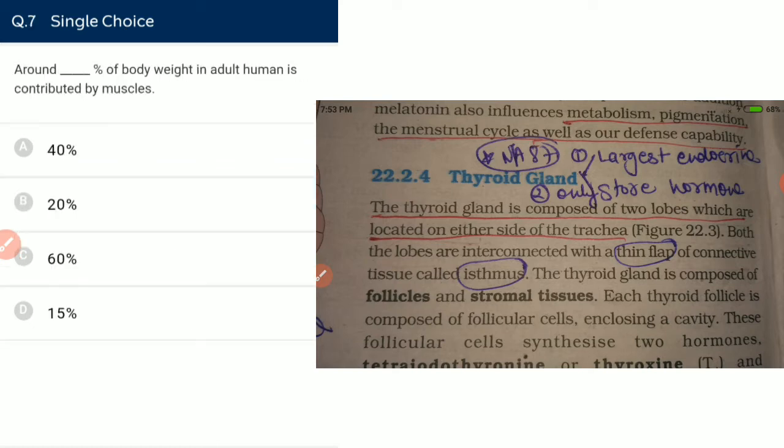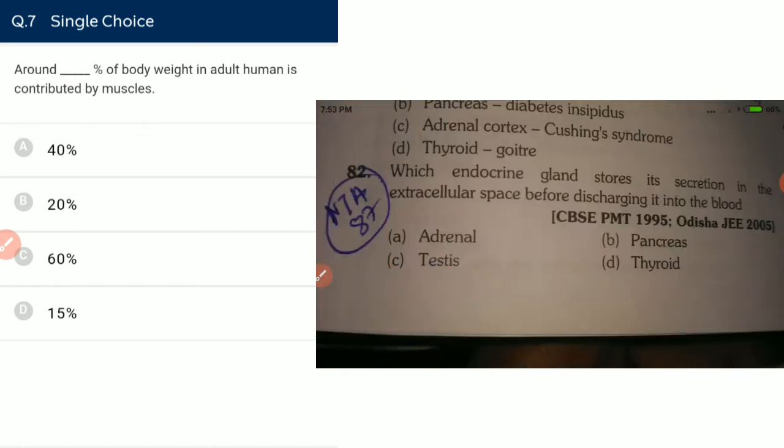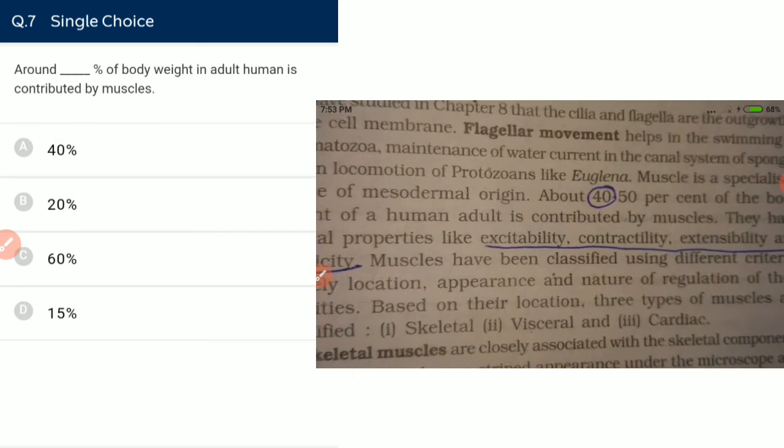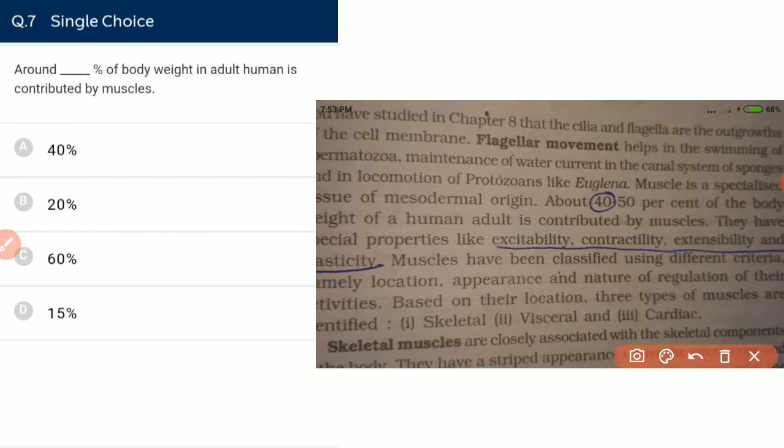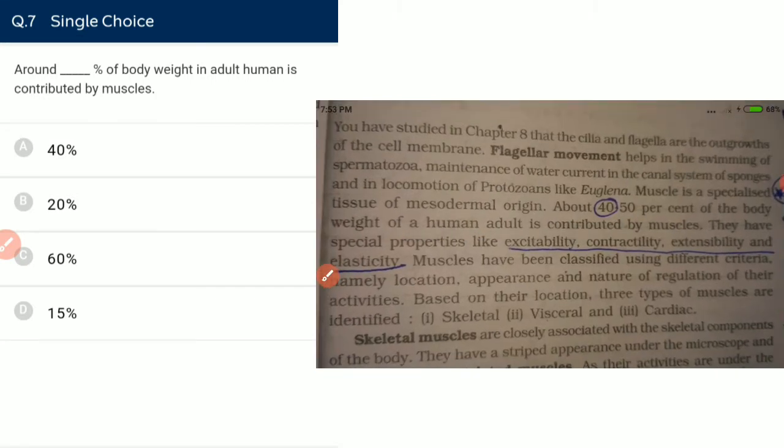Around 10% of the body weight in a human adult is contributed by muscle? NCERT is telling us that about 40 to 50% of the body weight of a human adult is contributed by muscle. So we are taking the lower limit. 40% of the body weight is contributed by the muscle itself, and there are 4 main properties of muscle.